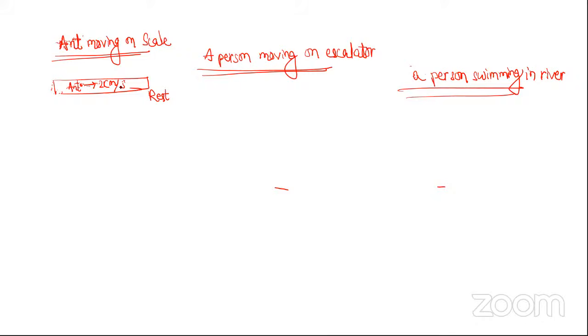So now you think, now what I am doing, the ant does not know that I am holding the scale. The ant is working as it is supposed to work. Now I am moving this scale with 7 meter per second. Not 7 meter, let's make it 7 centimeter per second. Now I am moving the scale with 7 centimeter per second. Now tell me, what is the 2 centimeter per second? Is it the velocity of the ant with respect to ground or with respect to scale?